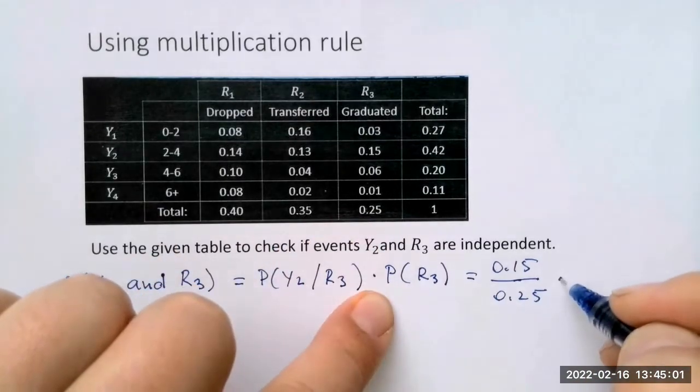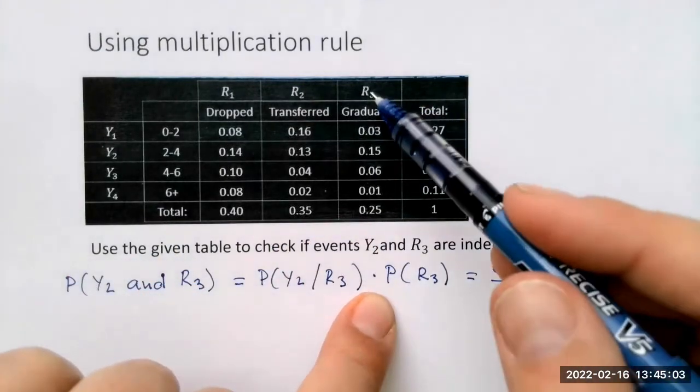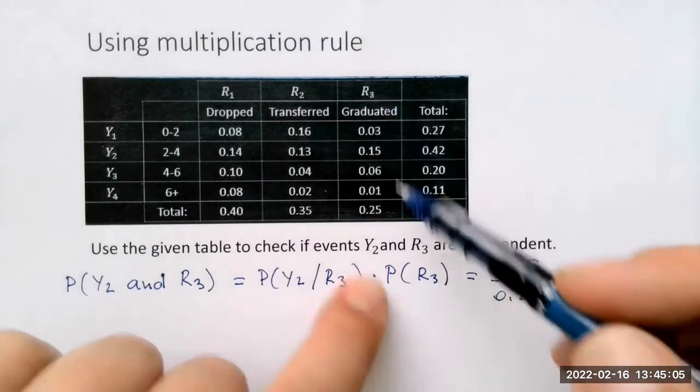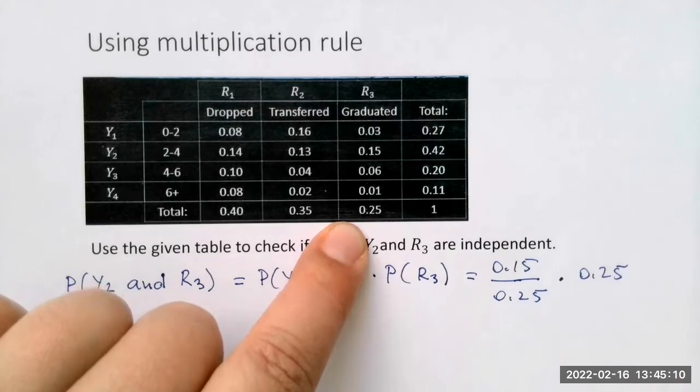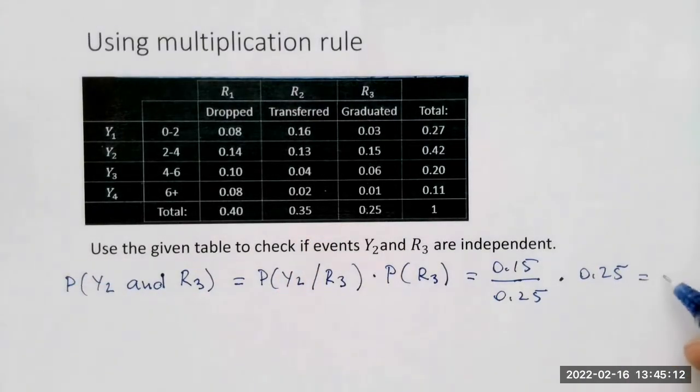And then we're going to multiply that by the probability of R3, 0.25. And that's going to be 0.15.